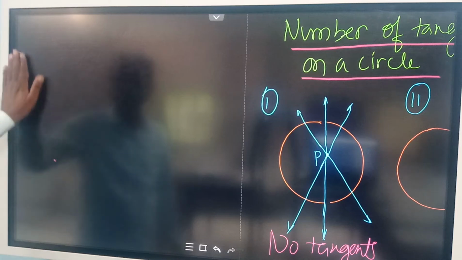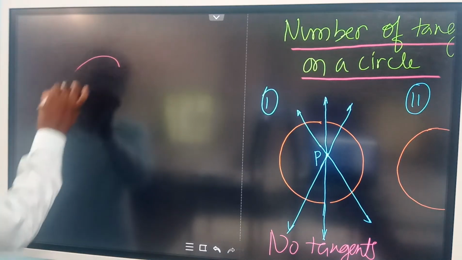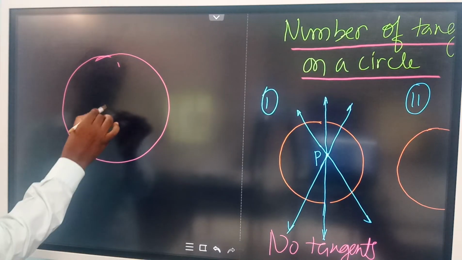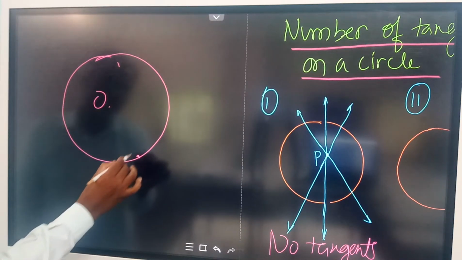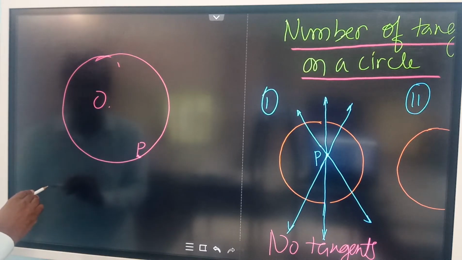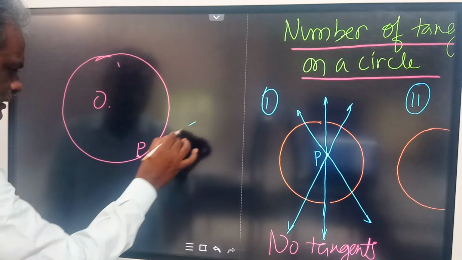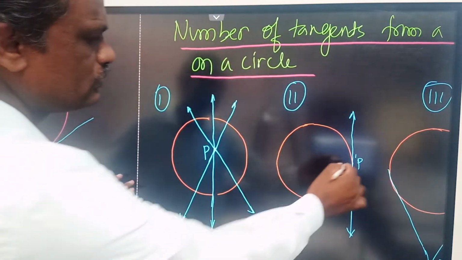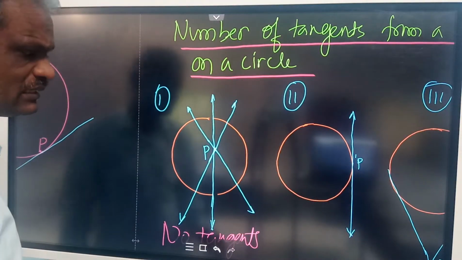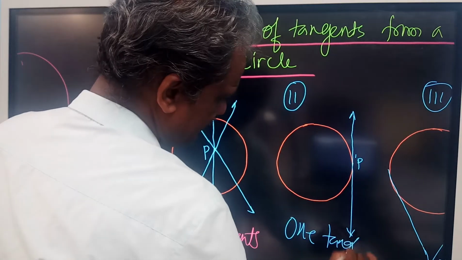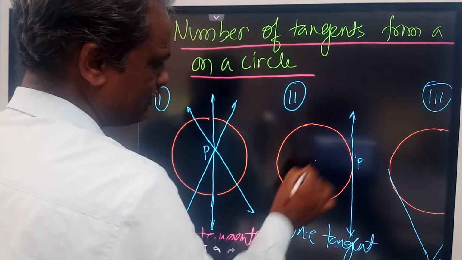Now another case, if this point lies on the circle. Now look at this. This is a circle with the center O. Now I am going to take a point P on this. How many tangents can be drawn to this circle through the given point means you can draw only one. One tangent can be drawn through a point here. So if the point P lies on the circle, you can draw one tangent. Only one tangent can be drawn to the given circle.